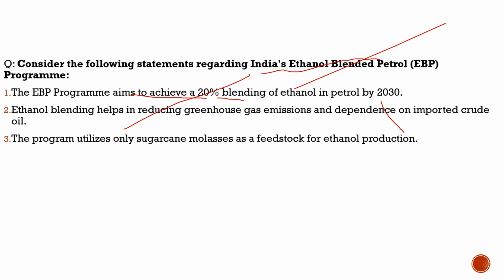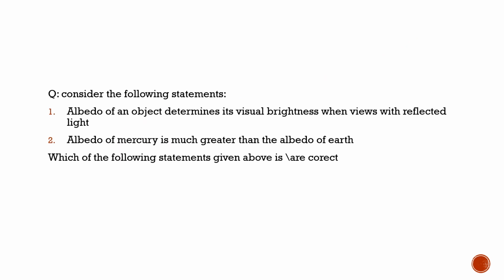The program utilizes only sugarcane molasses as a feedstock for ethanol production. The last option is wrong. So we'll go by the first two options. Fine. So with this, we go to the next question.